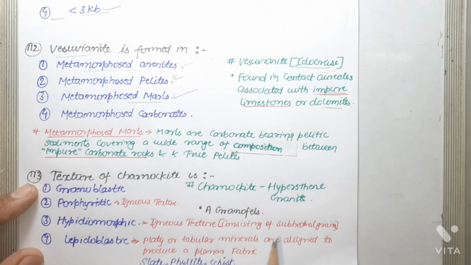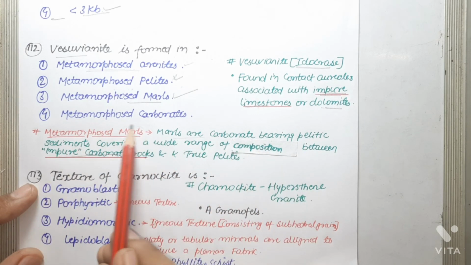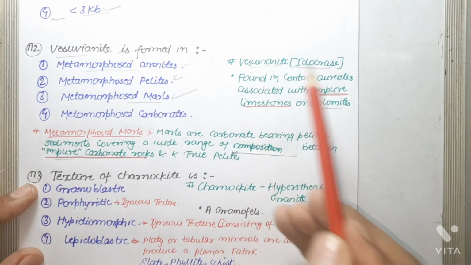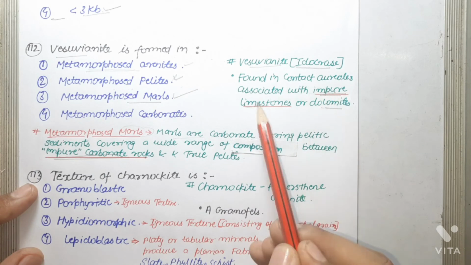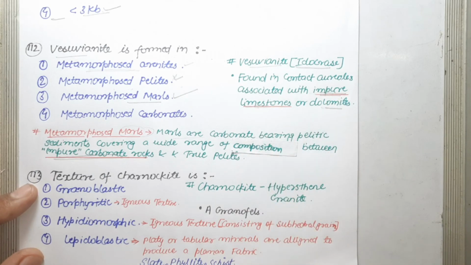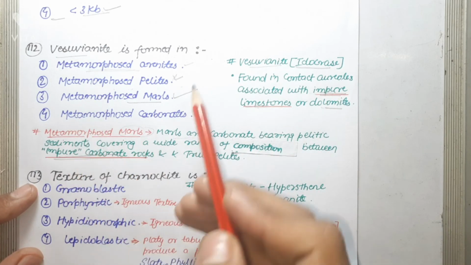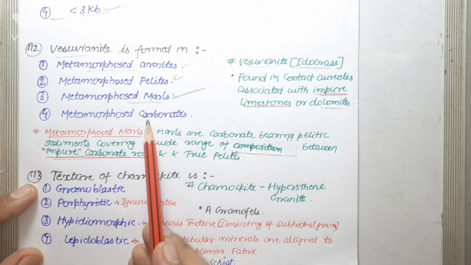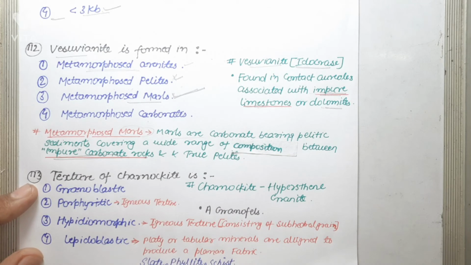Clearly from the definition, marls are carbonate-bearing pelitic sediments covering a wide range of composition between impure carbonate rocks, and vesuvianite is also associated with impure limestone, or impure carbonate. So clearly vesuvianite is formed in metamorphosed marls, while metamorphosed carbonates represent the metamorphism of relatively pure limestone and dolomite, which generally yields phaneritic marble.